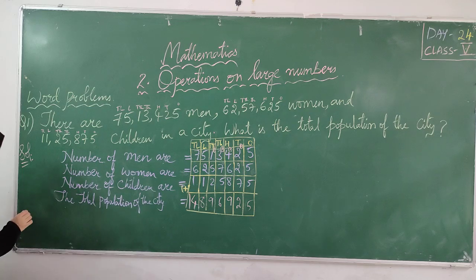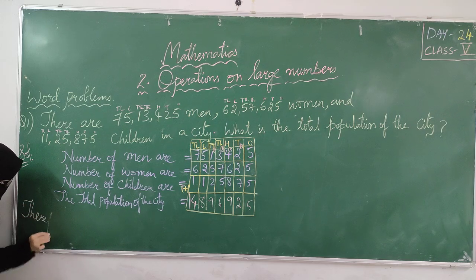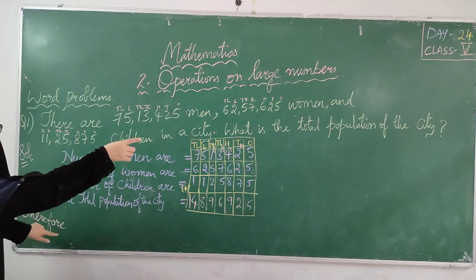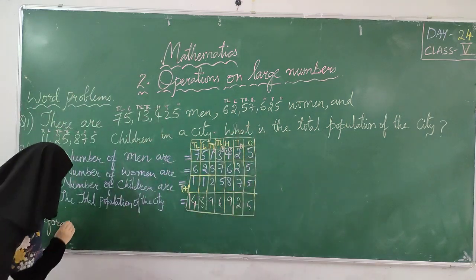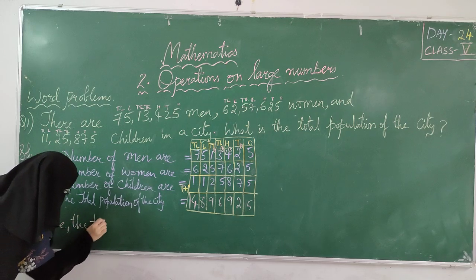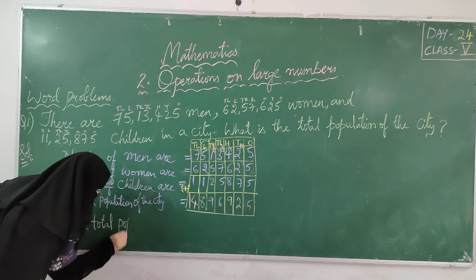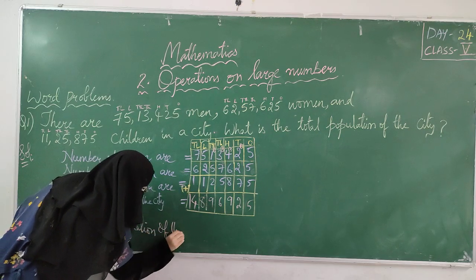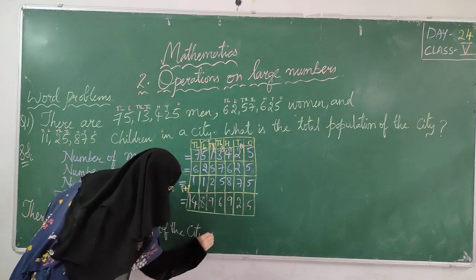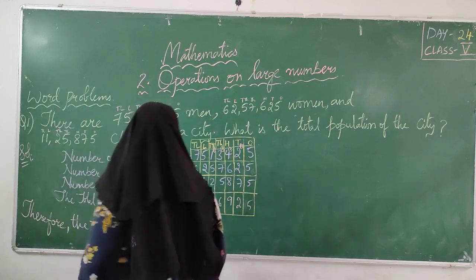So what is our answer? Write it here. Therefore, you can write this therefore symbol, or you can write the word therefore. Therefore, what is there in the question? What is the, they are saying, right? Therefore, the total population of the city is, what is the value we got?